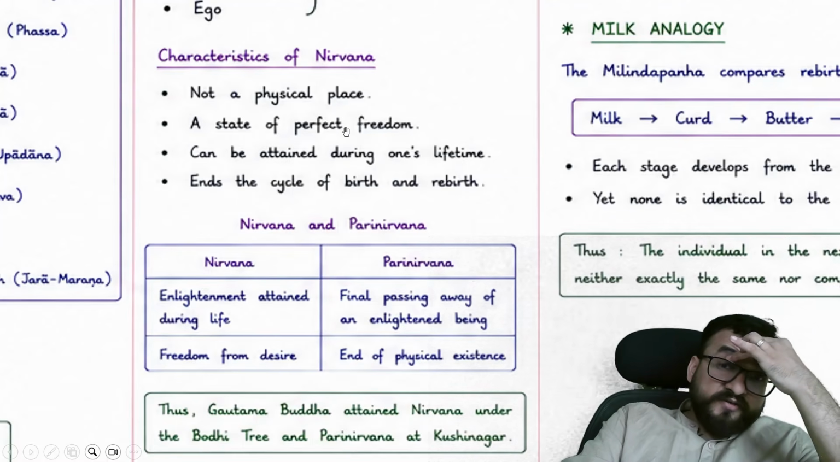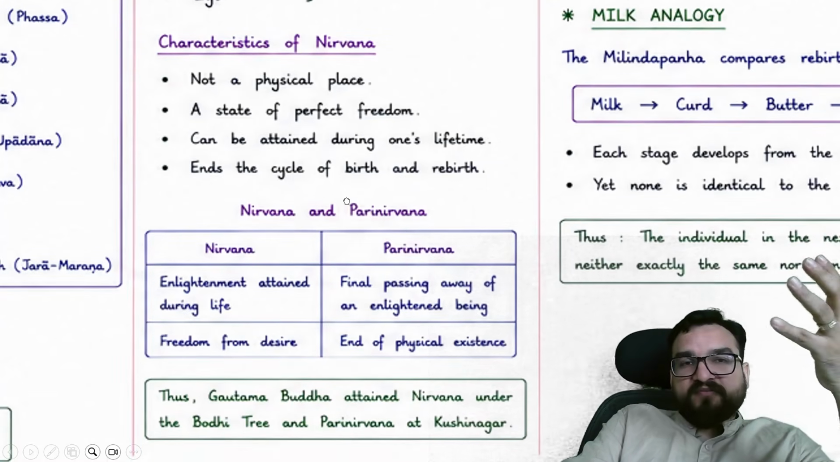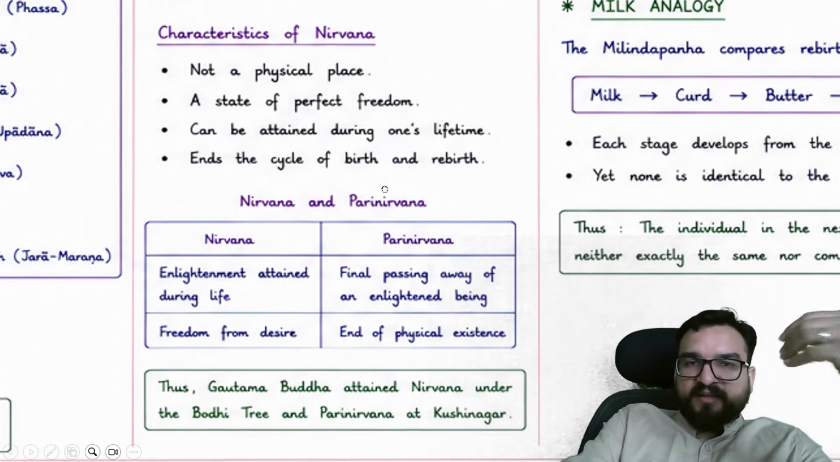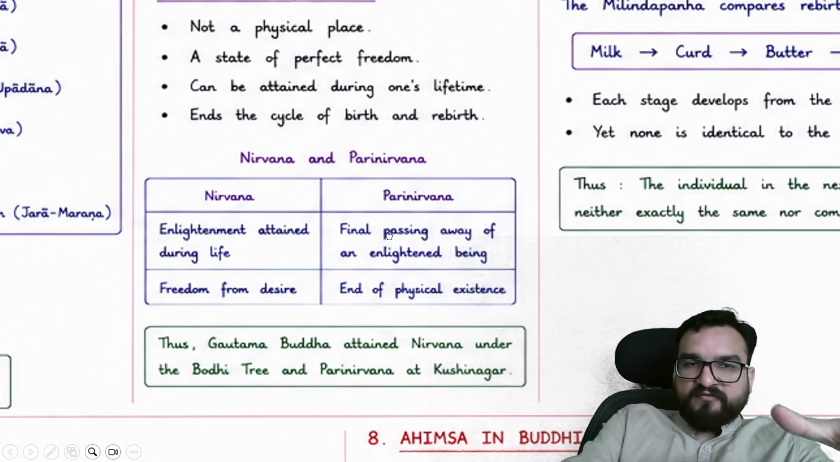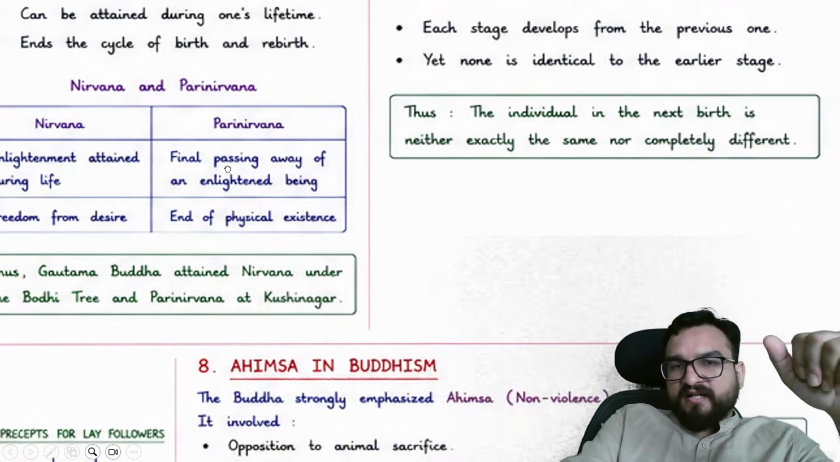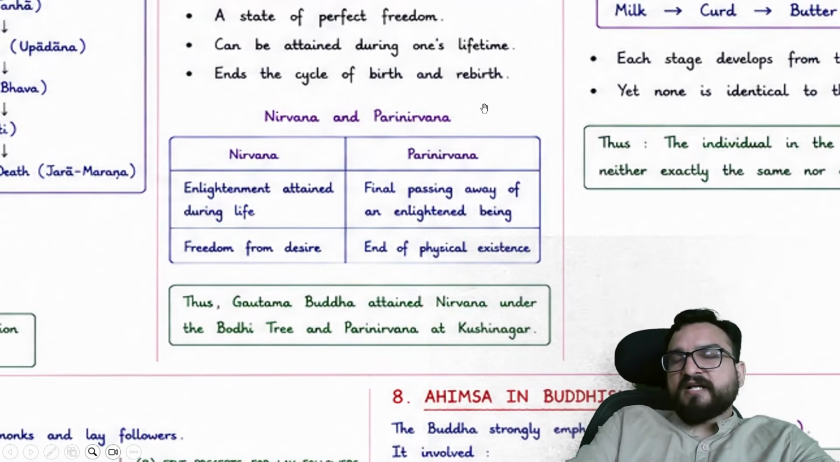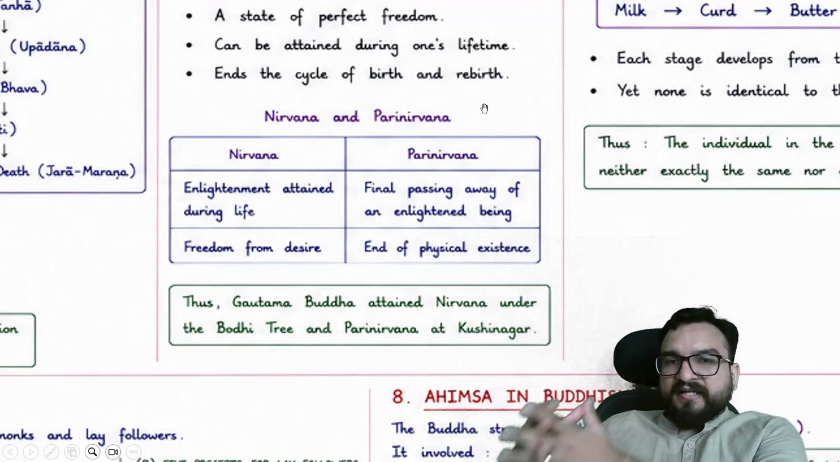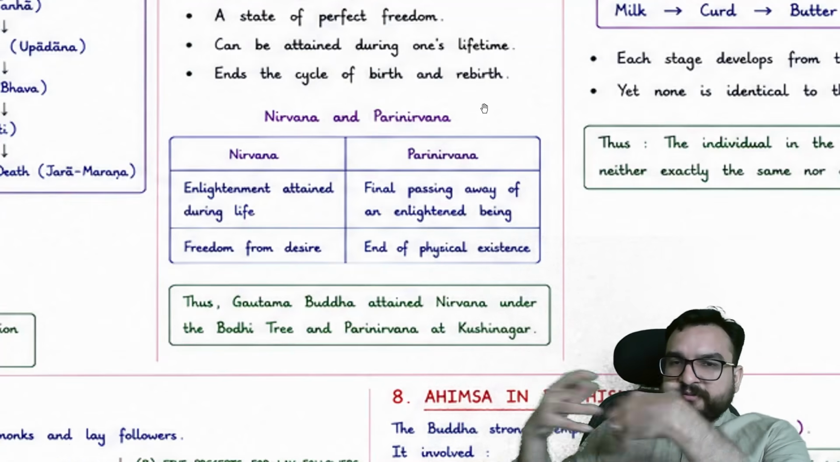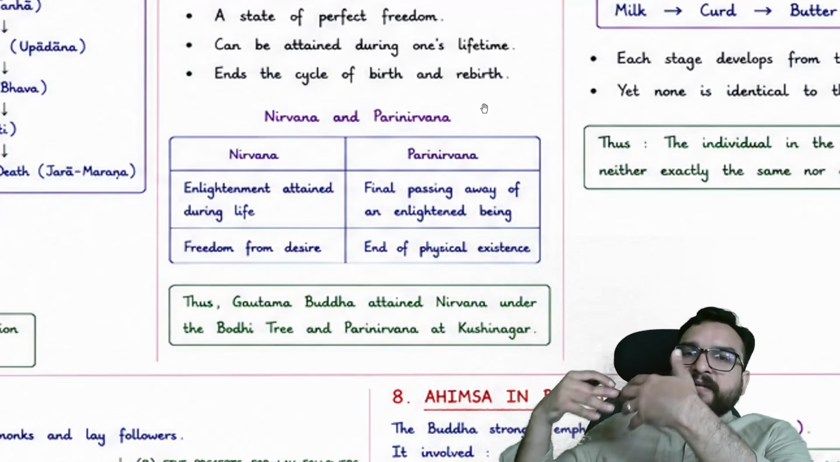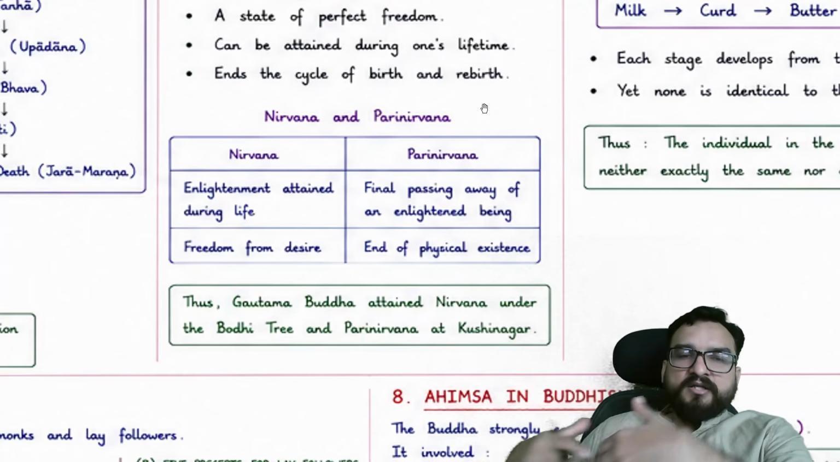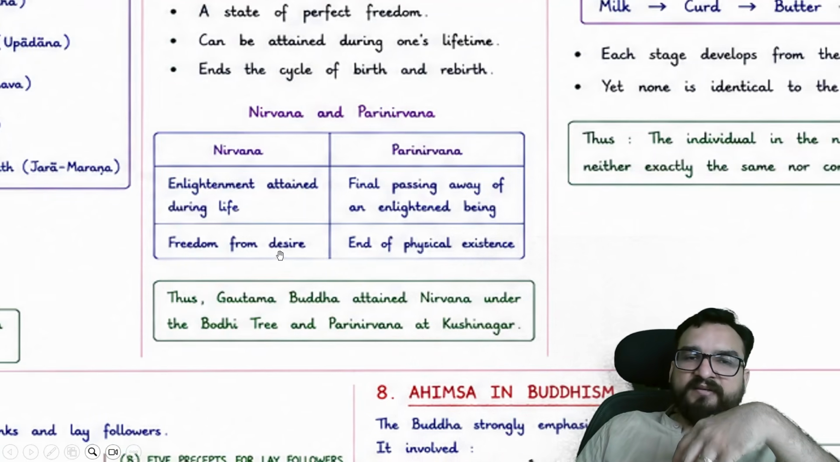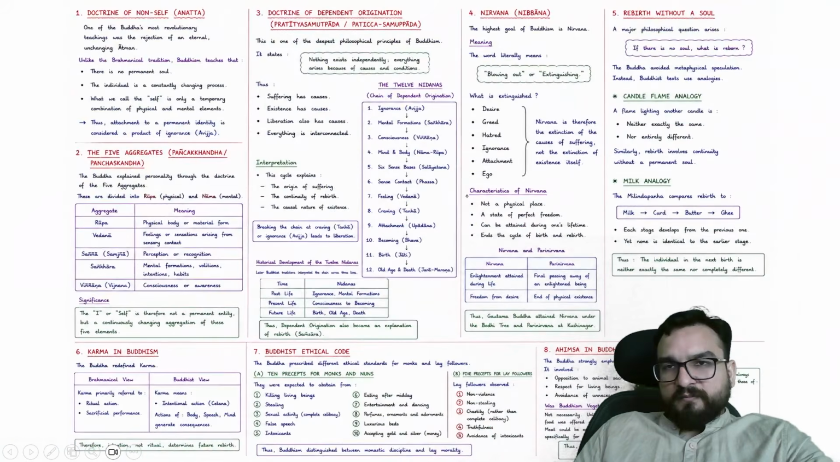Characteristics of nirvana: not a physical place, a state of perfect freedom, can be attained during one's lifetime, and the cycle of birth and rebirth ends over here. Nirvana and parinirvana are different. Parinirvana is when Buddha finally died, passed away from his physical existence. This is Mahaparinirvana or Parinirvana. Nirvana is attained during the lifetime, and freedom from desire is what you will be seeing over here.